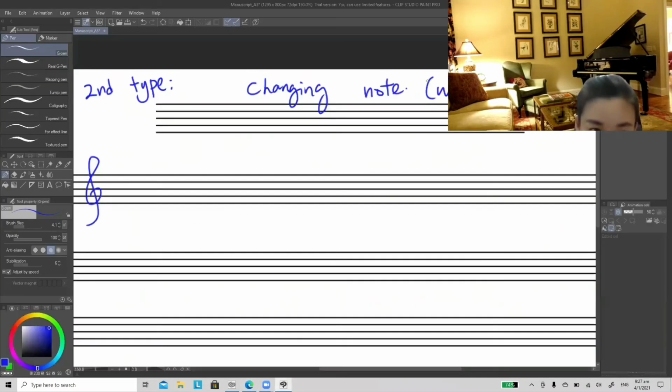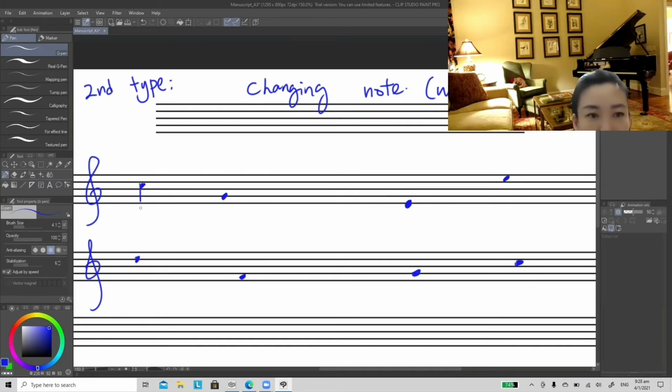For changing note, it must be at a weak beat. It can be between any two notes. They can be more than a third apart, any distance, E to E. It can also be very far apart, like D to F, G to C.